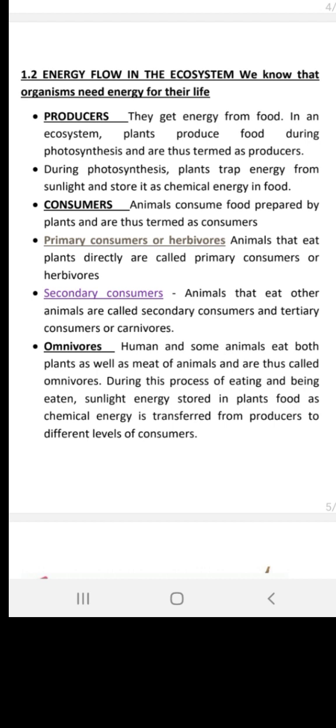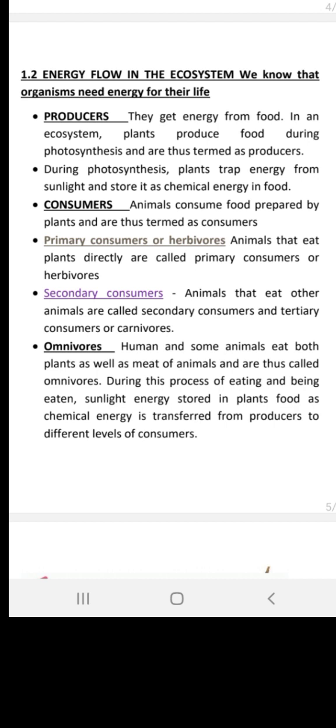They produce food, and they help us to have oxygen, which we later consume. So producers prepare their own food, as well as provide us with energy by the process of photosynthesis.